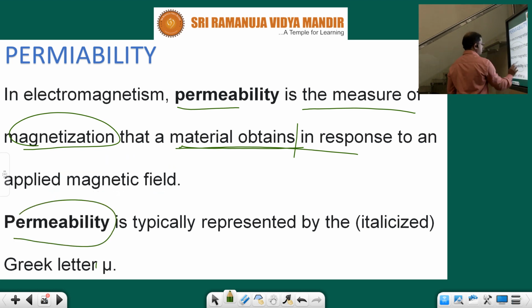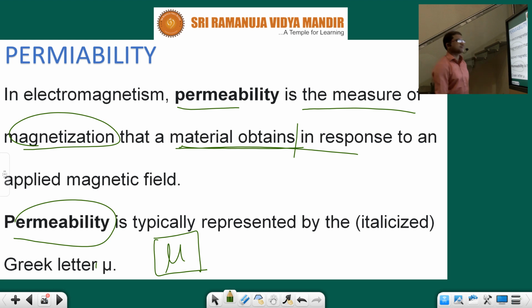See children, permeability is typically represented by mu. Permeability we represent with mu.